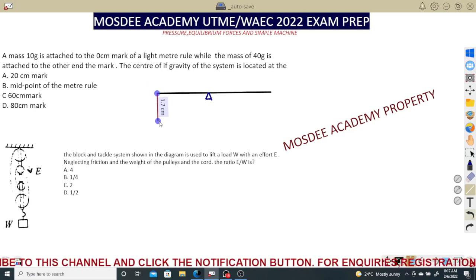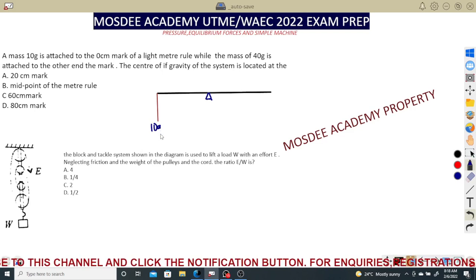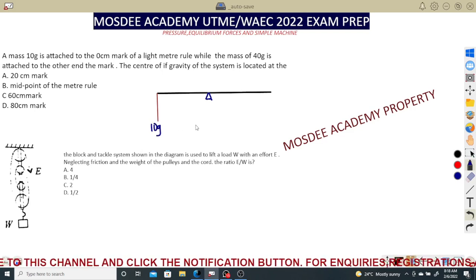So permit me to just draw with any color. This diagram is not just clear. So I take 10 g. Some people will put something like a box here. It does not change anything. I hope students are with me. Then the other one was attached at the other end.